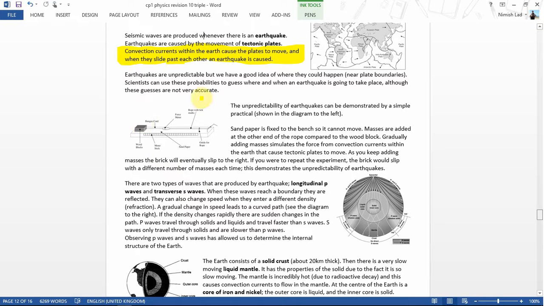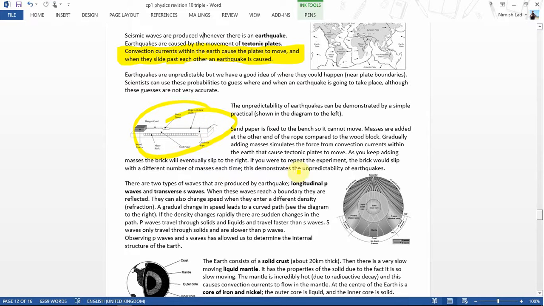Okay, so we've got an experiment over here which shows the unpredictability of earthquakes. You have sandpaper on a block, and another piece of sandpaper stuck on a table so it can't move. Sandpaper on a block, there's a bungee cord and a force meter, and you pull. Different forces are required to make the block move, and that shows that earthquakes are unpredictable. In other words, a different number of masses are required to be attached on the end for it to move, which means that earthquakes are unpredictable.